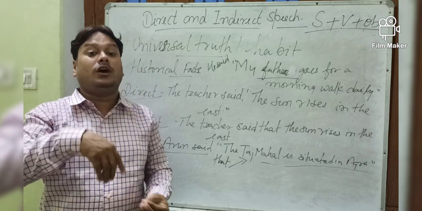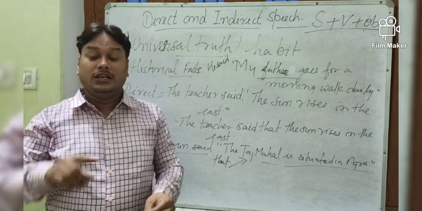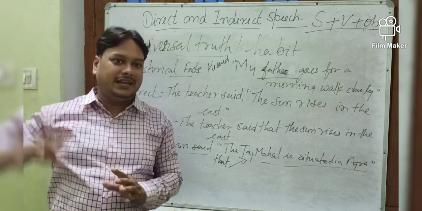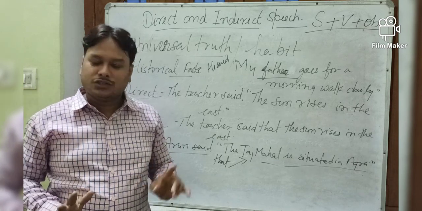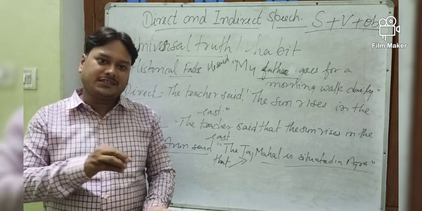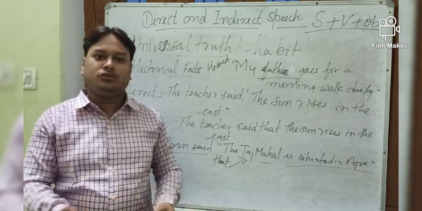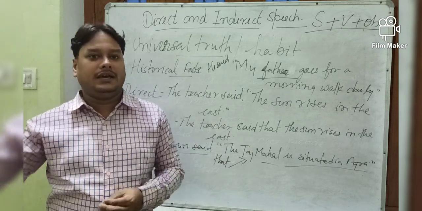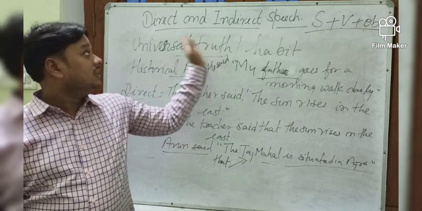At that moment only you are going to change that direct into indirect. So you saw that Ramesh is still standing, you will not be speaking that sentence that he told me that Ramesh was standing. That sentence will be wrong. Why? Because you see that Ramesh is still standing there. So that you cannot change. That is actually in the practical way, in the conversation way. But when you find this kind of sentence in a paper, and you do not know it, of course you will be changing into past tense. So that will be Ramesh was standing there. He told me that Ramesh was standing there. Okay. So this much I think with this direct and indirect is over.